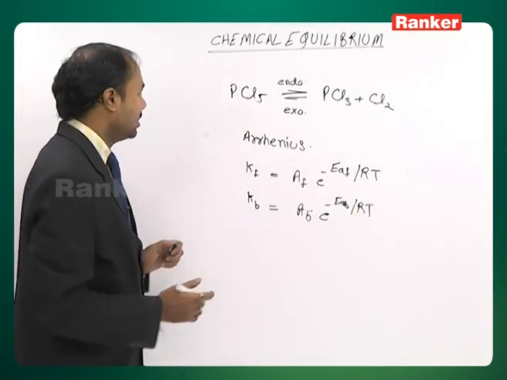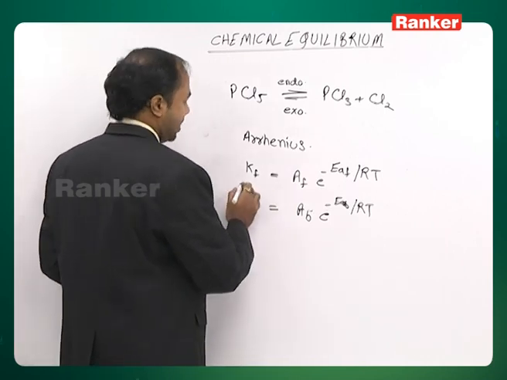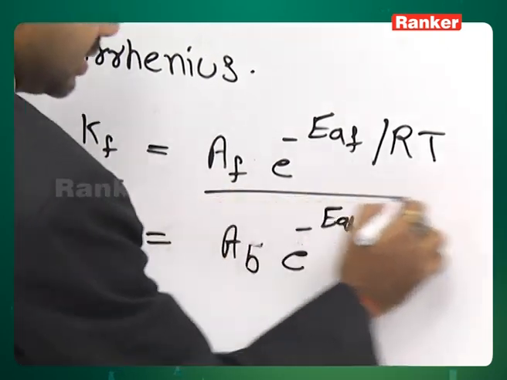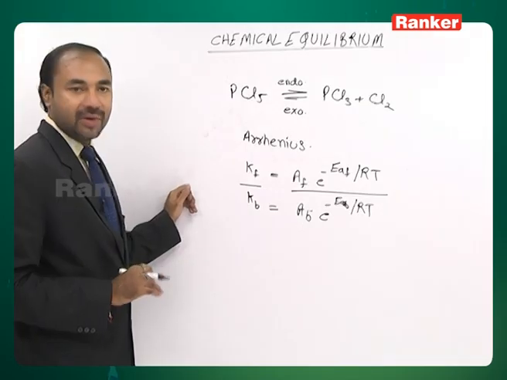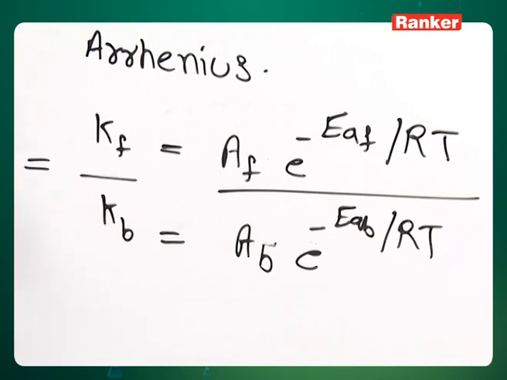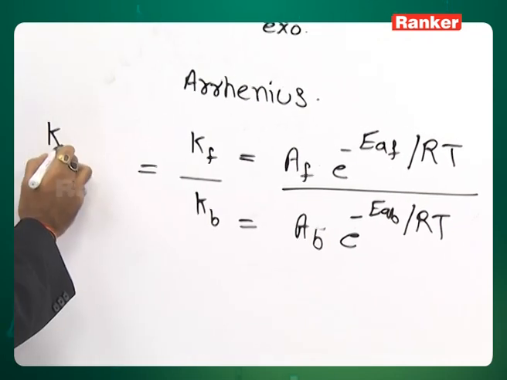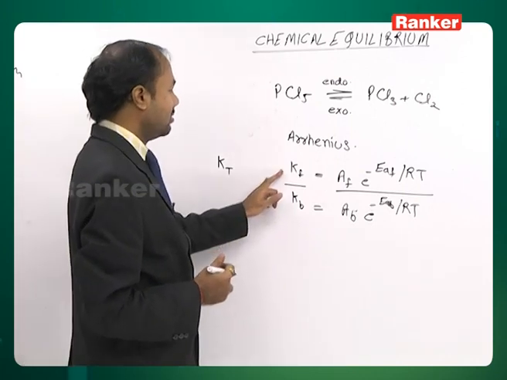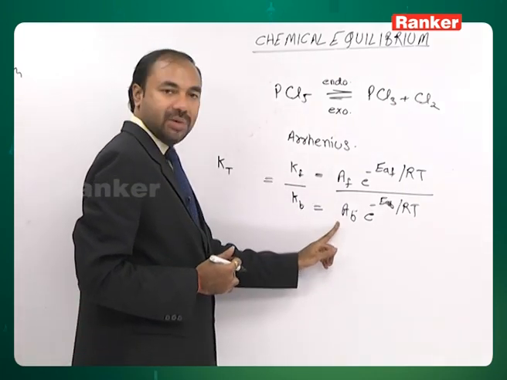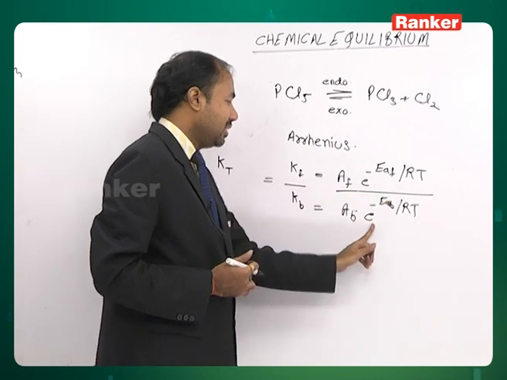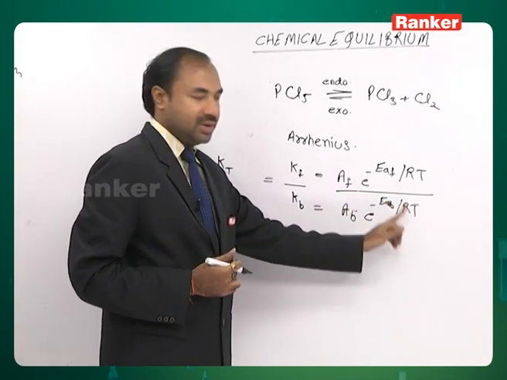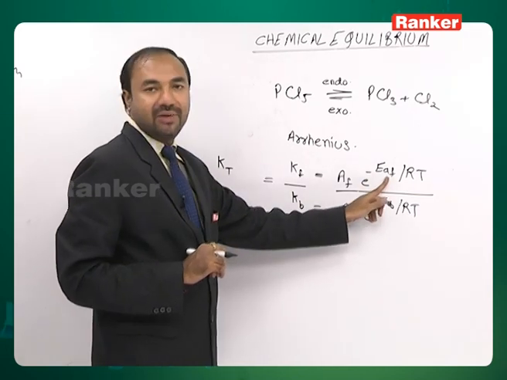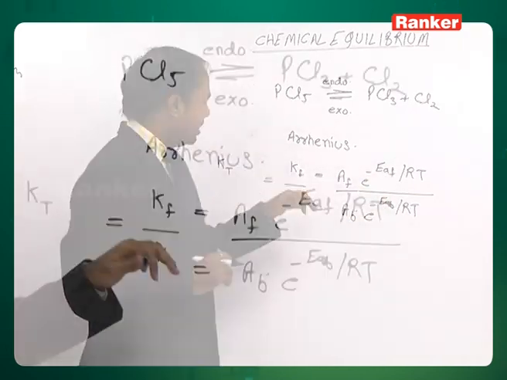Now, as we have seen, equilibrium constant is nothing but the ratio of Kf by Kb. So we divide these two equations, we get this one here. This is nothing but the equilibrium constant at temperature T, which I am writing as KT. This will be equal to Kf by Kb, that is Af by Ab, e^(-Eaf/RT) by e^(-Eab/RT). Here Eab is the activation energy of the backward reaction, and Eaf is the activation energy of the forward reaction.